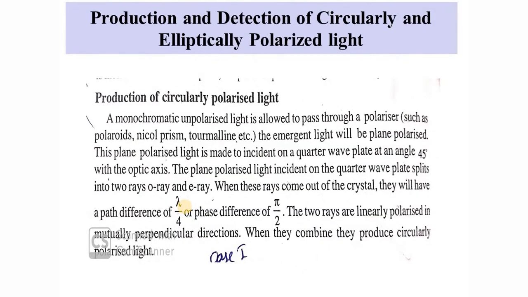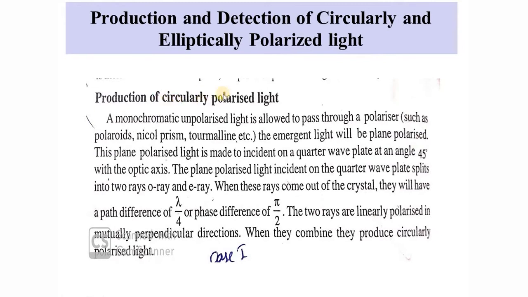So we have discussed the theory. Now we are discussing what happens practically. The same thing, I'll repeat it again: how you are going to produce circularly polarized light. Normally the light we get from the sun or a tube light is unpolarized. To make it plane polarized, you have to pass it through a polarizer such as a Polaroid, Nicol prism, tourmaline crystal, calcite crystal, etc. So unpolarized light is passed through a polarizer, and the emergent light will be plane polarized.